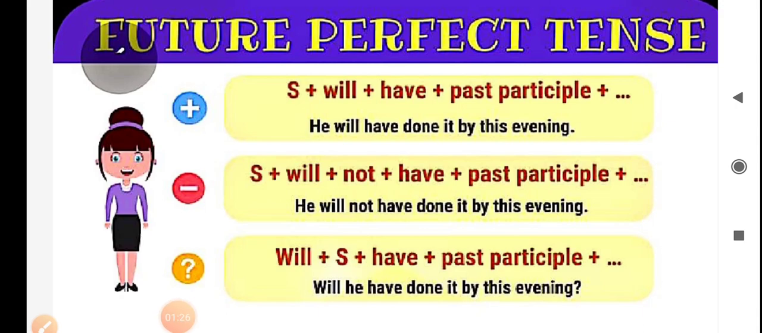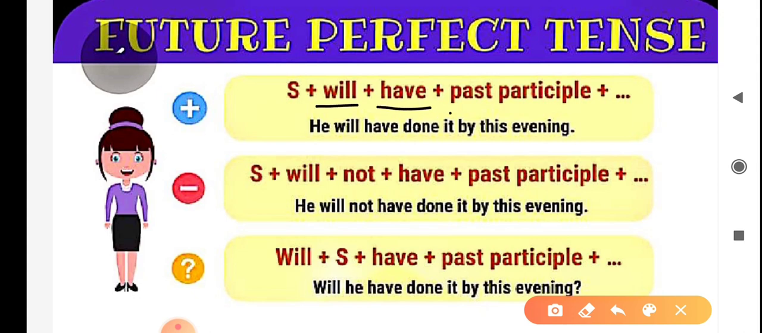Now let's discuss the structure of affirmative sentence, negative sentence and interrogative sentence in future perfect tense. The structure for affirmative sentence is subject plus will plus have plus past participle plus object. For example, he will have done it by this evening.